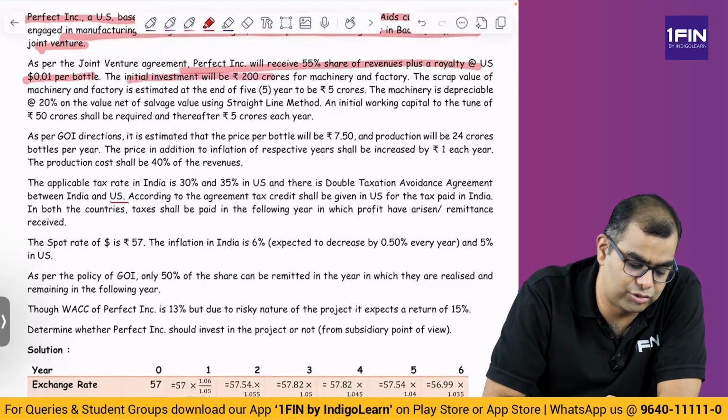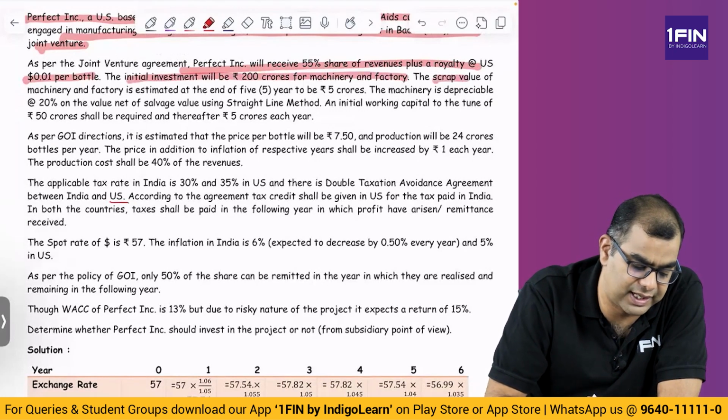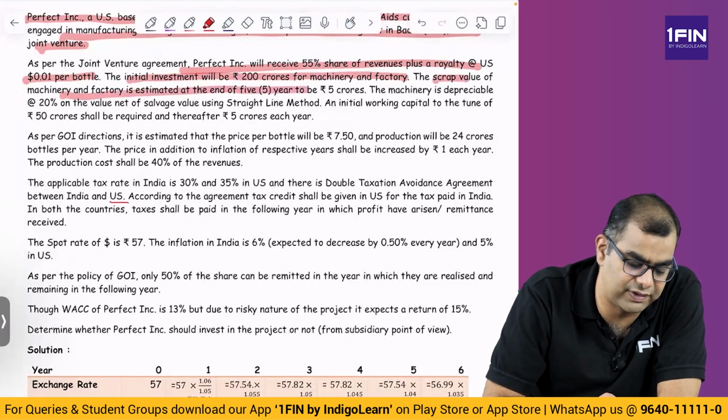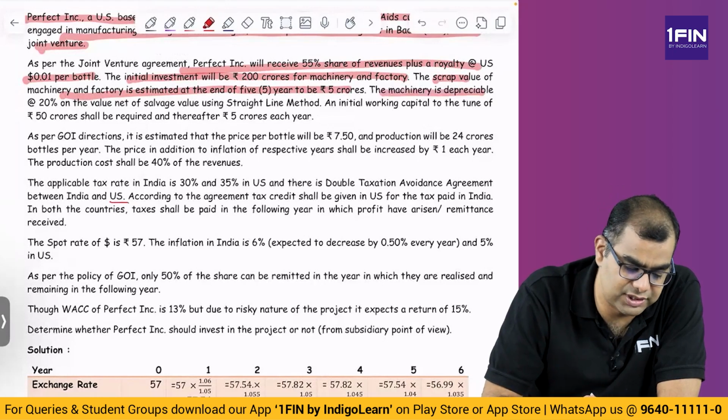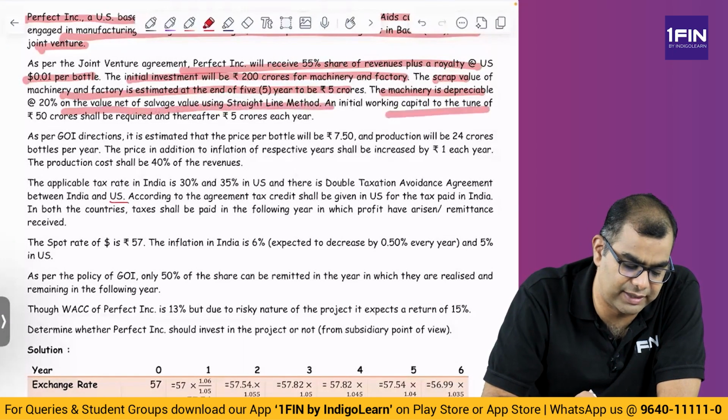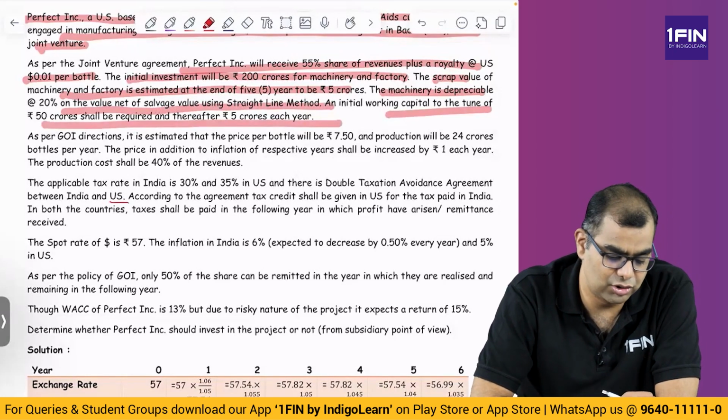The initial investment will be 200 crores of machinery and factory, and scrap value of the machinery and factory is estimated at the end of 5 years to be 5 crores. 200 is the investment, 5 crores is the scrap. Who is making this investment? We don't know. Let us see. The machinery is depreciable at 20% of the value net of salvage using SLM. Initial working capital to the tune of 50 crores shall be required, and thereafter 5 crores each year.